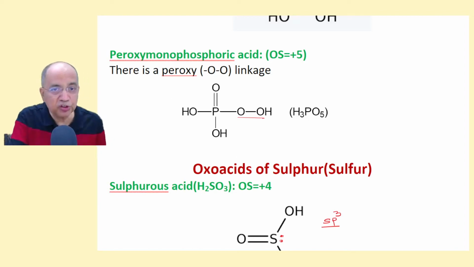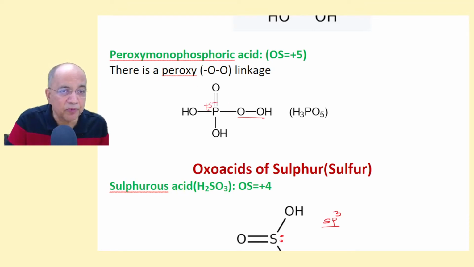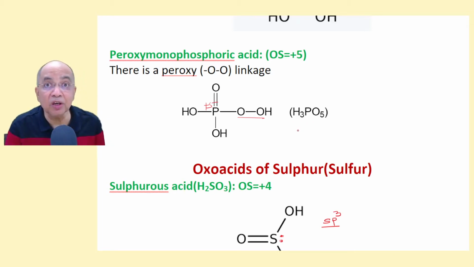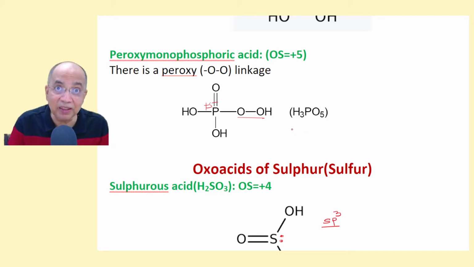But here the oxidation state of phosphorus won't change. This is still +5. But by the X method, if you consider all 5 oxygens as -2 type of oxygen, +3 plus X minus 10 equals 0, X is equal to +7.